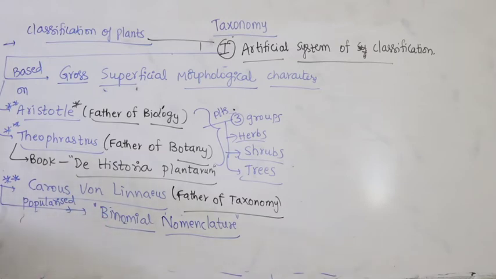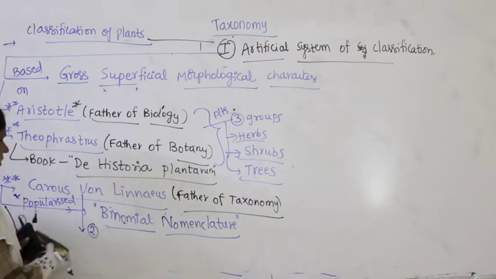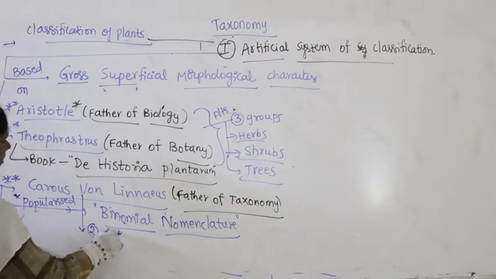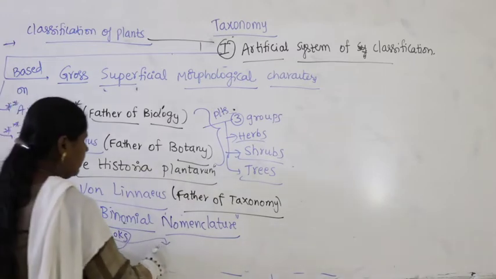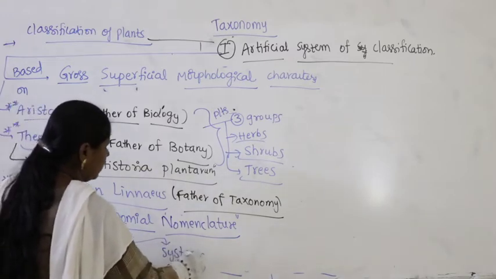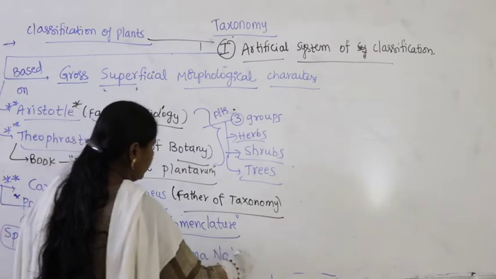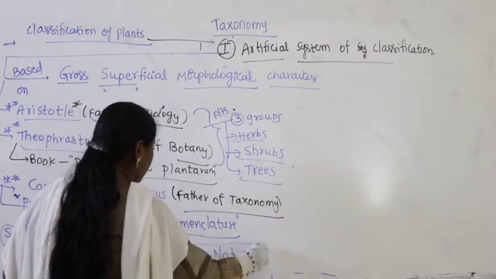Now, apart from this, he has written two books. You know it very well. Which are the two books he has written? What are those two books? Right? One is called Species Plantarum. Other one is called Systema Naturae.